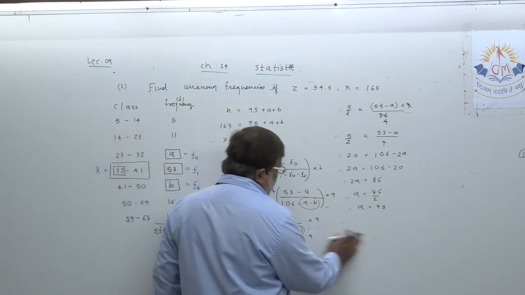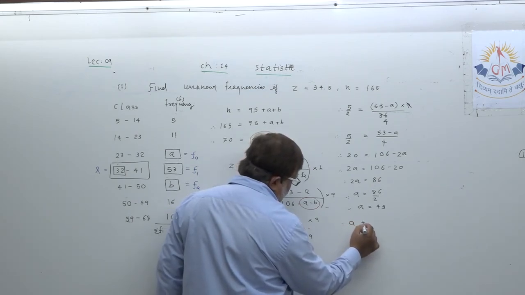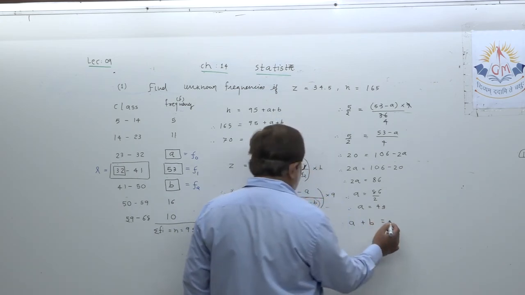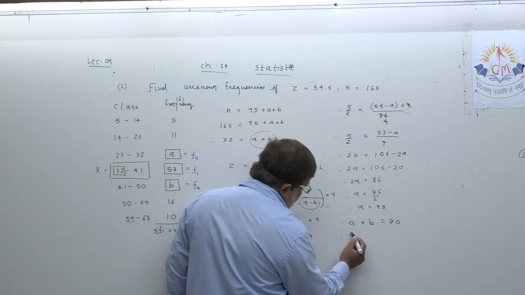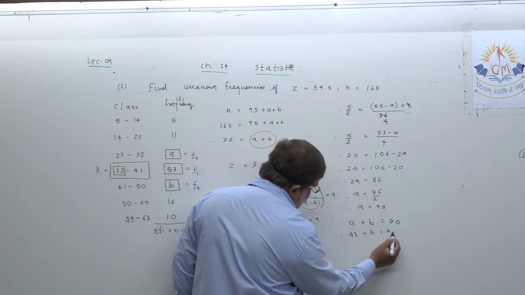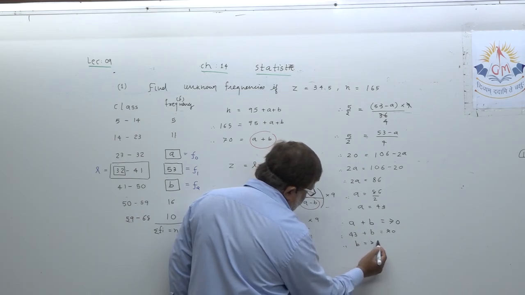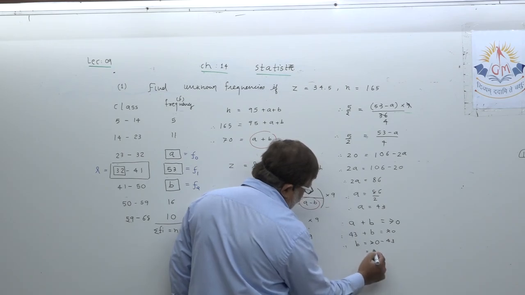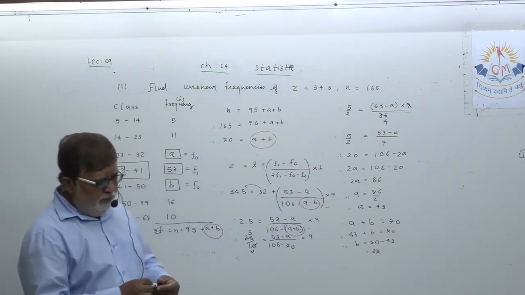Okay. Now for the other, you all know A plus B equals 70, that you know. Value of A, that is 43, plus B, equal to 70. Let us transfer: B equal to 70 minus 43. Okay, 27. You got both the unknown frequencies.